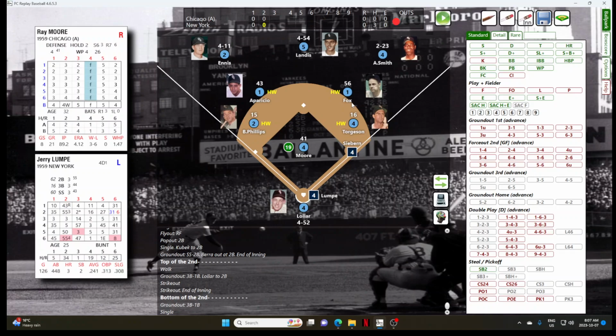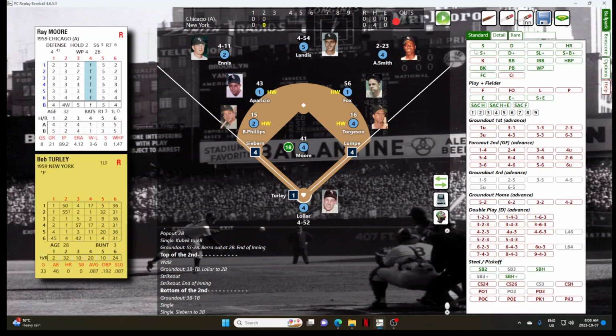And Lumpy hits a ball past Nellie Fox. Scampering to third is Seaburn. Runners are at the corners with 1 out. With Bob Turley up.